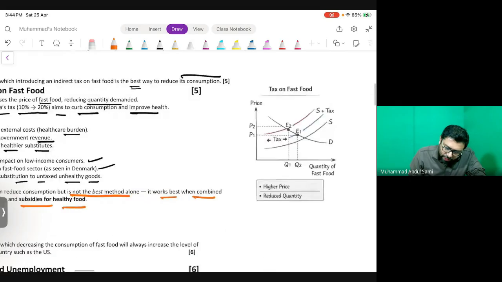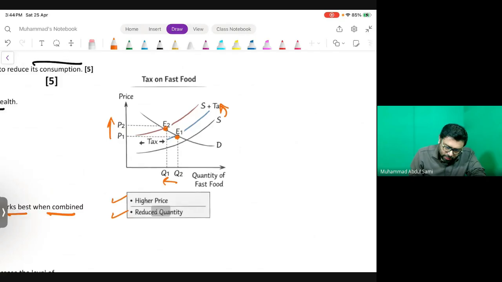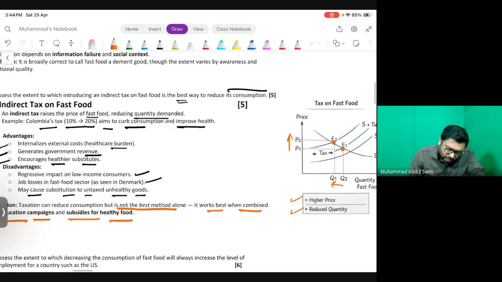Okay, as far as the diagram or the graph is concerned, a very simplistic diagram, you put a tax, after that the supply curve would shift backward, and you know the graphical definition of a tax, the vertical distance between the old and the new supply curve, from equilibrium 1 to equilibrium 2. So an increase in prices, a reduction in quantity, higher prices, reduced quantity. Right? So you may supplement this with the graph.